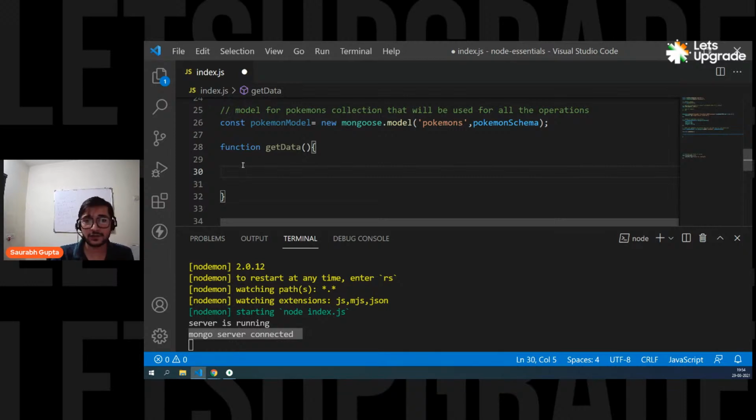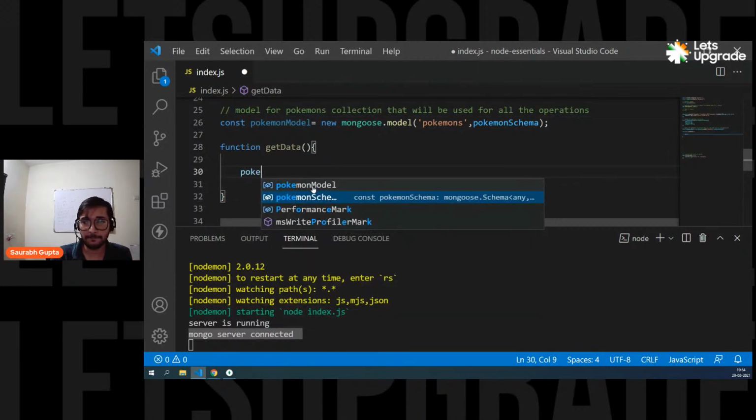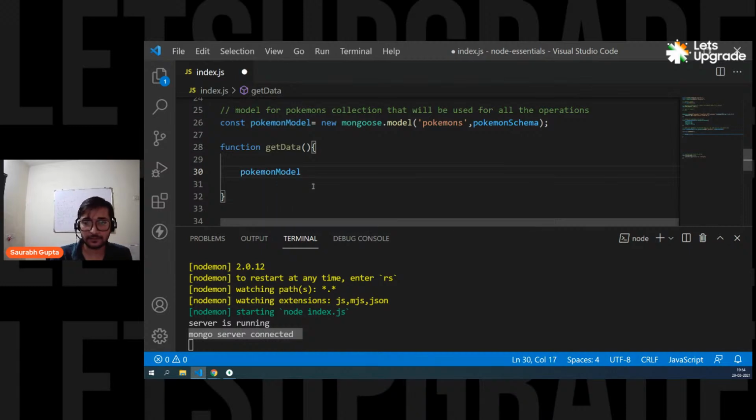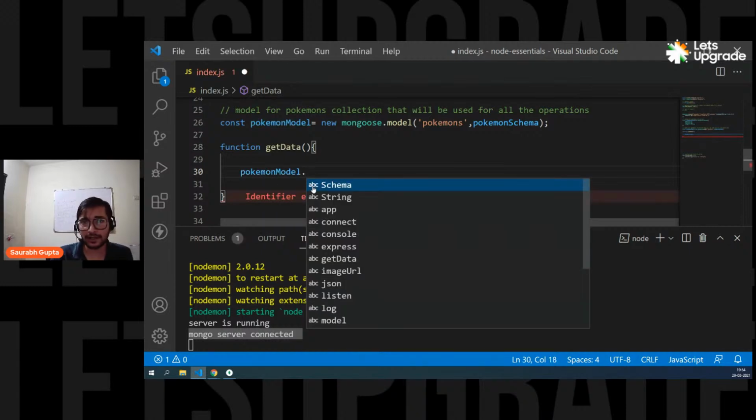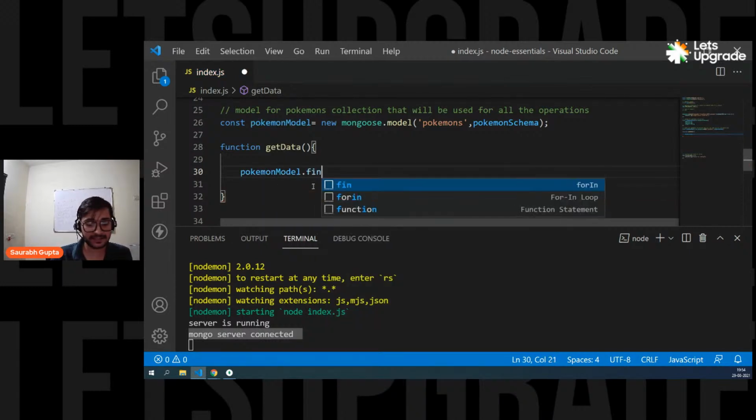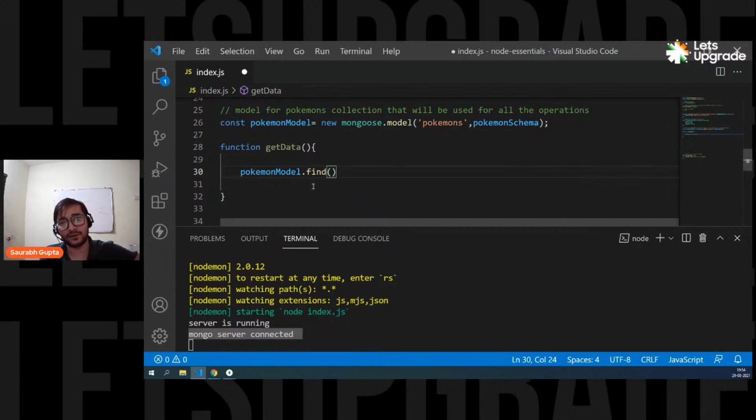Okay, so what you can do is you can do this. Now let's say I want to get data. As I told you, to work with the collection, you're going to use this model. So first of all, let's go ahead. Pokemon model dot model has a function that is named find. So simply pass find, and find will get all the data for you.